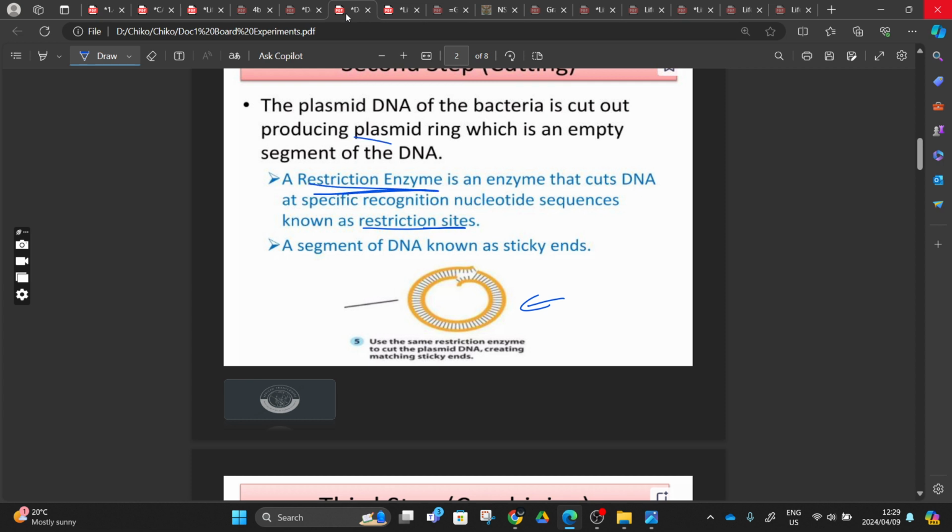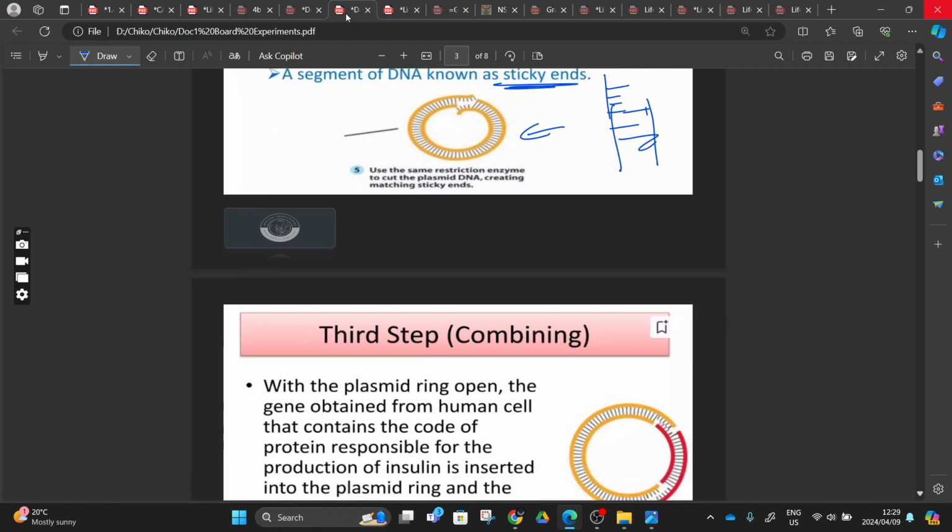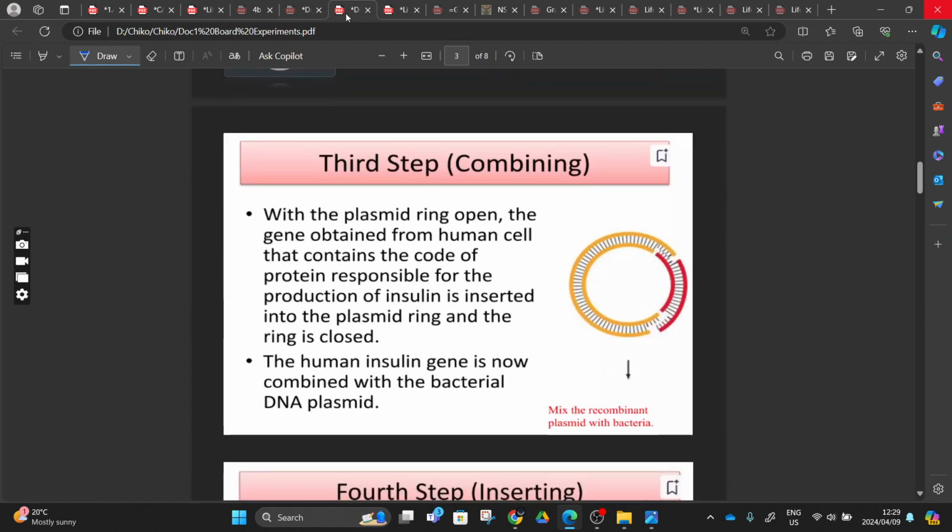These restriction enzymes cut at a specific recognition nucleotide sequence. So it means that it will cut specifically here, and then they will leave something like this on this side, and that side will also have something like this. And then when those come together, you will see here, right? This thing is called the sticky ends. We are just passing by here, right? I just want to keep time and have time for the stem cell class.